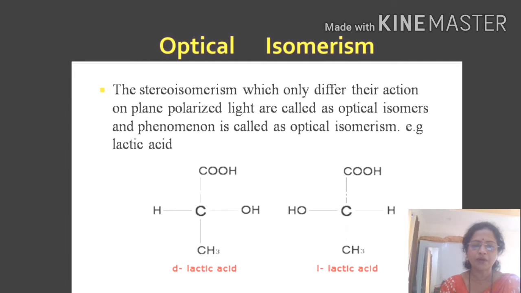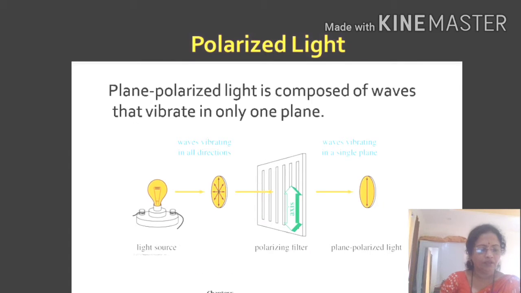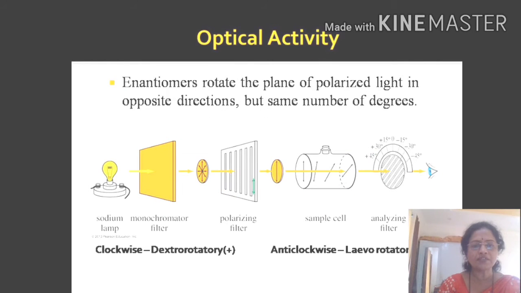For this, we have to discuss in detail about the optical activity. As we know, ordinary light vibrates in all directions, but when it passes through the polarizing filter, it vibrates in only a single plane. Such light which vibrates in only a single plane is called plane polarized light. When this plane polarized light is allowed to pass through a solution of certain organic substances, the plane of plane polarized light rotates through some angle.